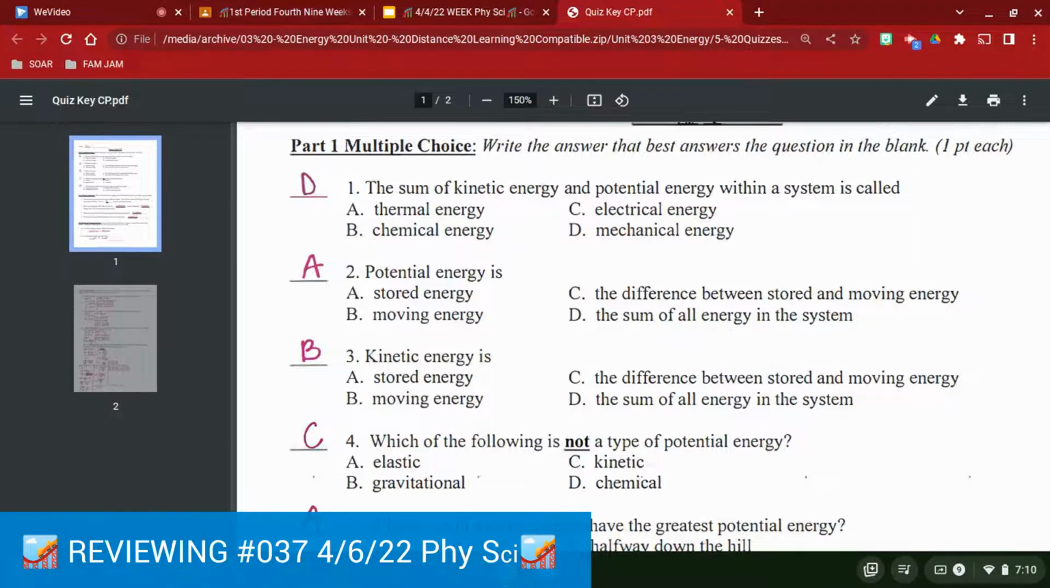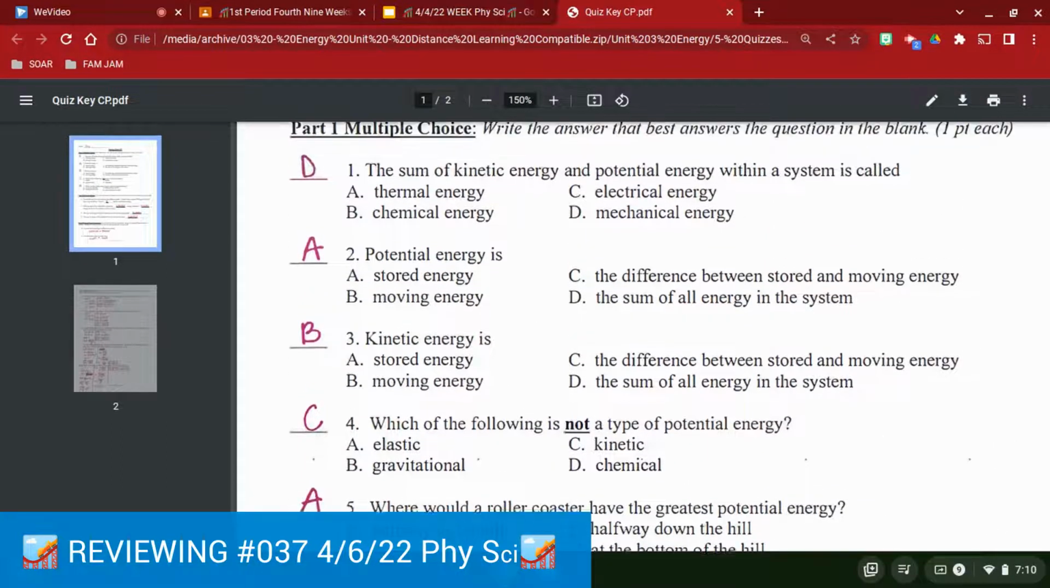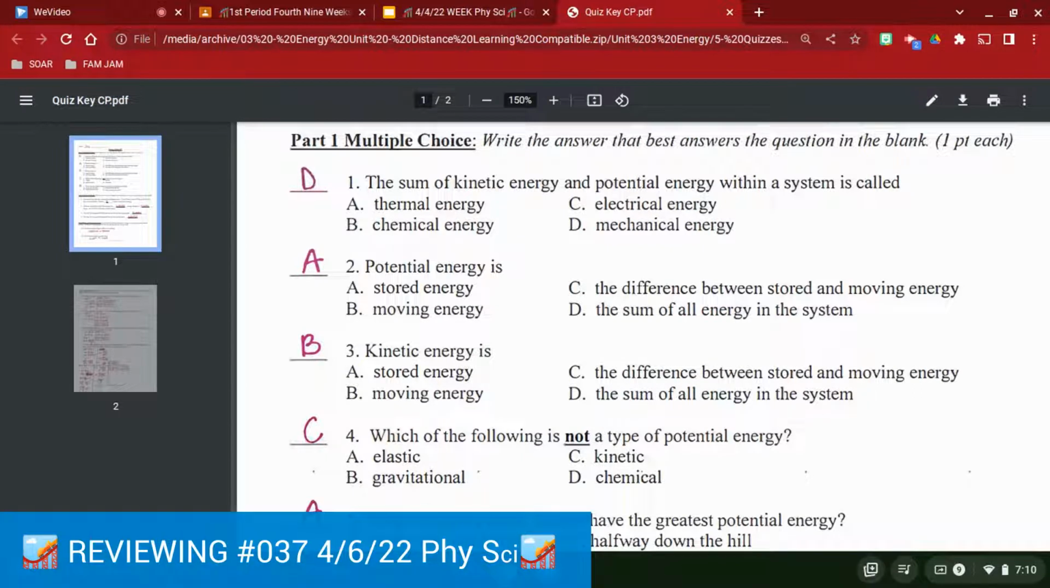So the multiple choice were pretty straightforward. Number one, the sum of kinetic energy and potential energy, those things combined are, of course, mechanical energy. Number two, potential energy is, and yes, it is A, just stored. It has the potential to actually start enacting some sort of energy. Number three, kinetic energy is, letter B, the actual moving energy when something is in motion.